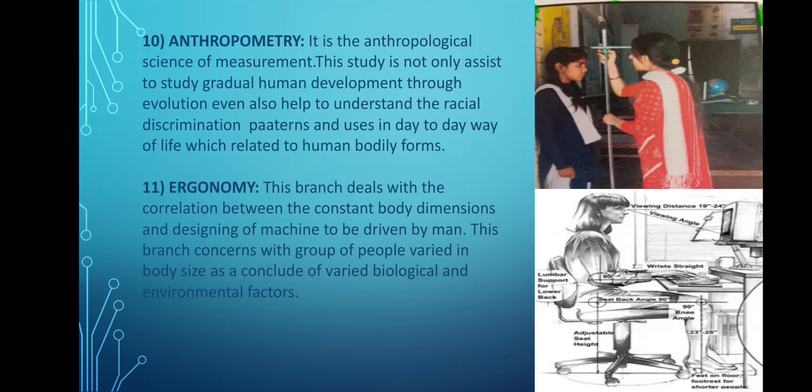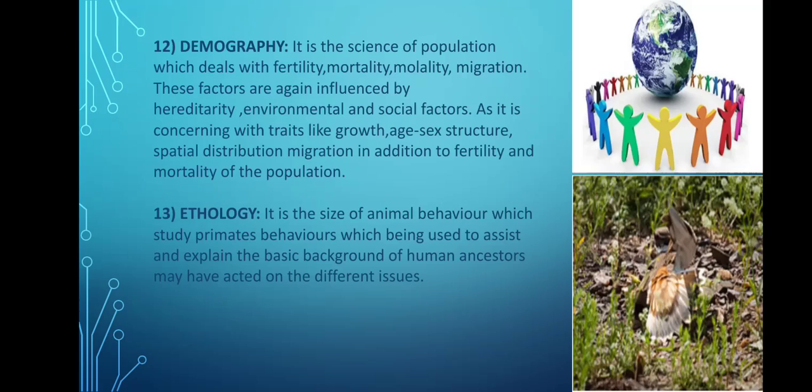And the next branch is demography. Demography is the science of population. It deals with fertility, mortality, mobility and migration rate. It is a helpful branch which gives an idea of the inclination or declination of fertility and mortality rate of different populations, so they can see the comparison between countries or states. They try to find the factors which are responsible for the migration, fertility or mortality rate.